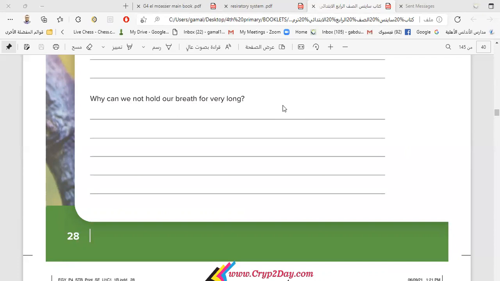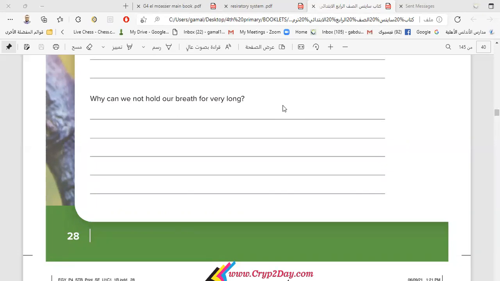It is dangerous because if you don't give your body its need of oxygen, the amount of oxygen in your blood will decrease, and we will suffer from respiration problems. It will be difficult for the body to get oxygen. So it is hard to breathe. It is hard to get oxygen. It's hard to get energy. So it is very dangerous. So you shouldn't hold your breath for a minute or more or less. You don't make it, okay?